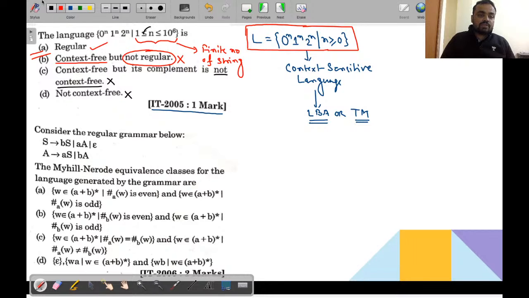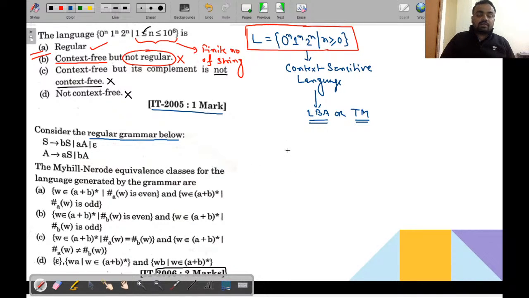Now let's come to another numerical, that is the numerical of GATE 2006. See what the question is. Consider the regular grammar given below. This is the regular grammar. The Myhill-Nerode equivalence classes for the languages generated by the grammar.